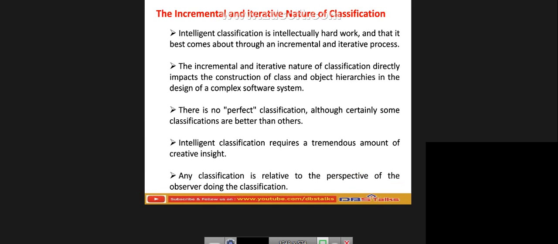requires a tremendous amount of creative insight, and any classification is relative to the perspective of the observer doing the classification. Likewise, it will be different from one to another. So the incremental and iterative nature of classification is the best approach we can use to assign the classification of particular systems.